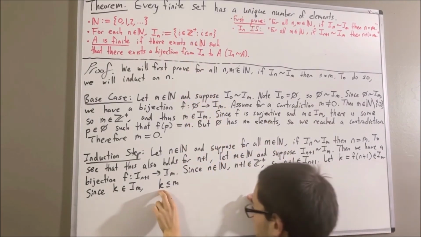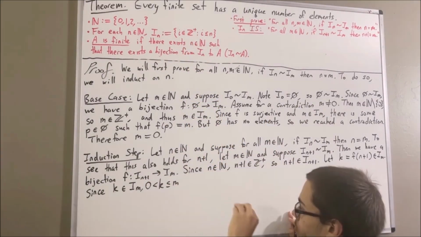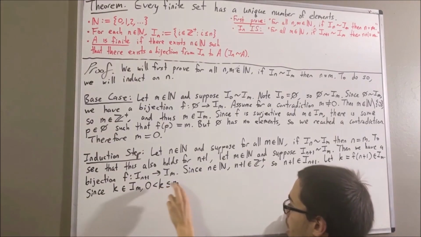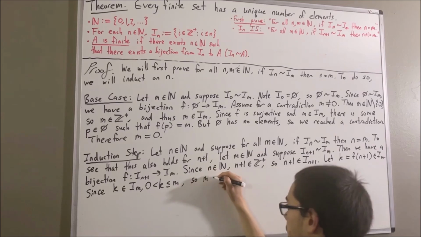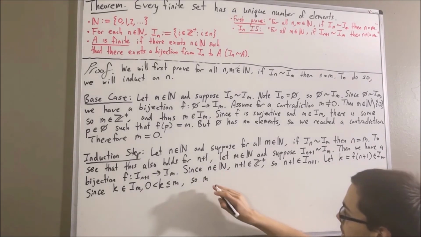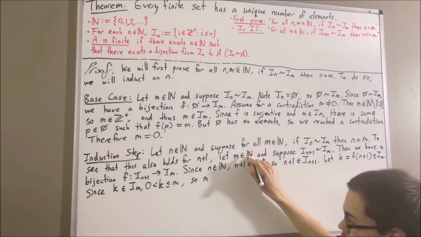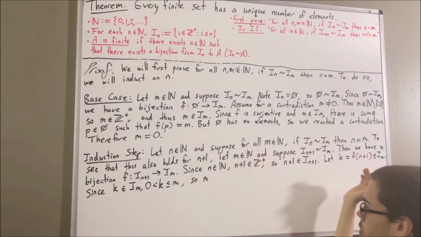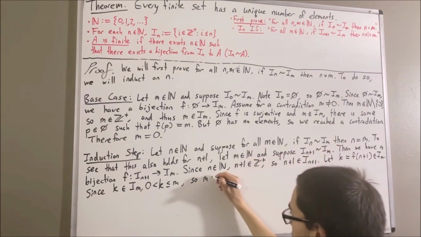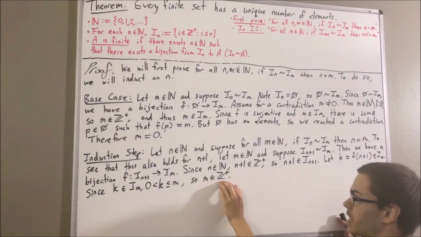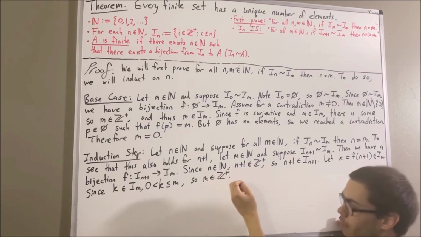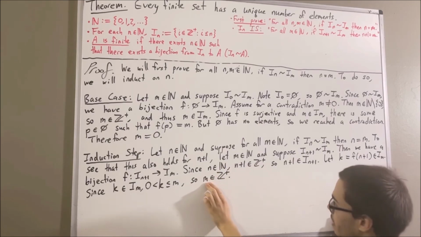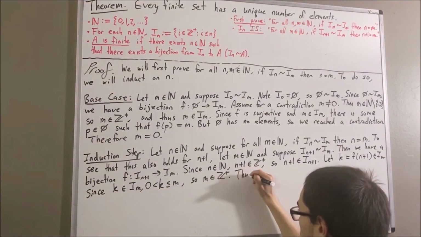So really, k is greater than 0. But not only is k greater than 0, m is also greater than 0. And to say m is greater than 0 means that m is a natural number that is greater than 0, or in other words, m is a positive integer. And since m is a positive integer, it follows that m is an element of the first m positive integers. So really, m is an element of I_m.